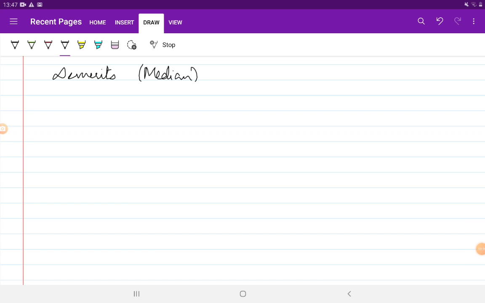Looking at the demerits of the median, first is that it is not rigidly defined. This is evident from the fact that the procedure differs if you have odd number of observations and even number of observations. If it's a continuous series, even if it's an even number of observations, we don't do n plus 1 by 2, we just need to do n by 2, and so on. So it is not rigidly defined. Taking the average of the two middlemost observations in some cases and not taking an average in some cases, these things create a lot of confusion, right?